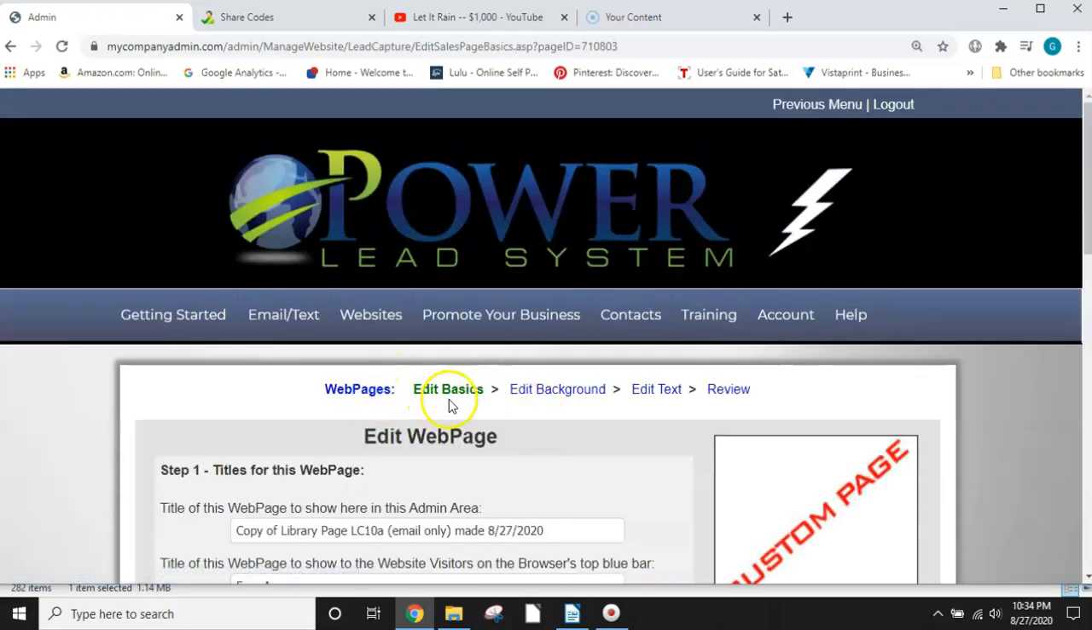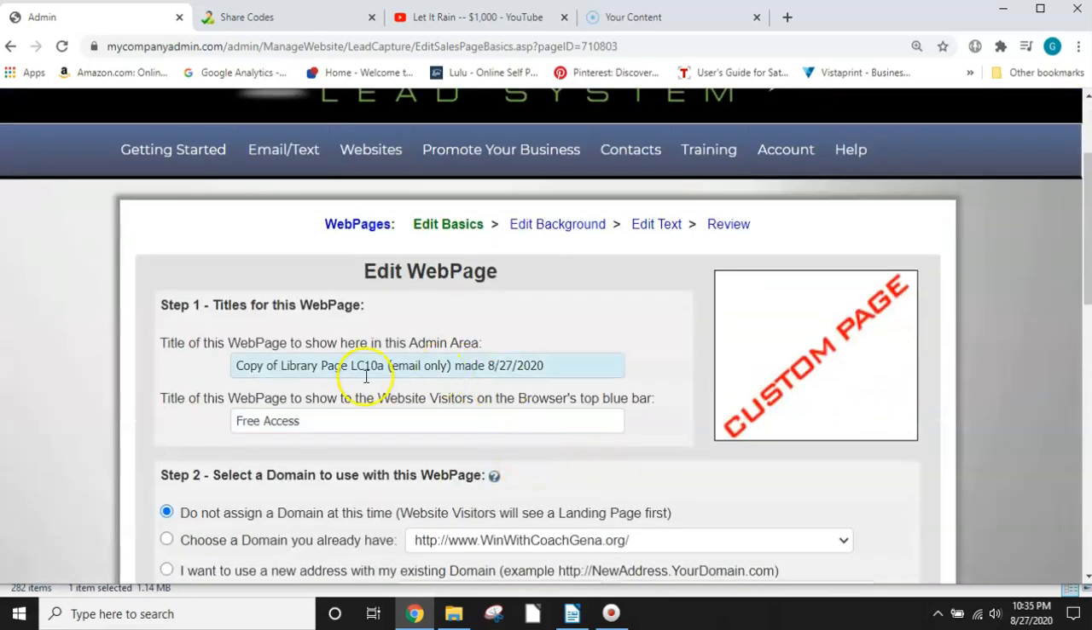So then you come to this area where it says edit web page. So you can leave this as it is, or you can change it. I'm going to leave where it says copy of library page, and I'm going to delete this, and I'm going to put, this is only for your eyes, the number 1 where it says title of this web page. The audience, or the people who are on your website, won't see this part. It's just you. So this will help you remember what it is.